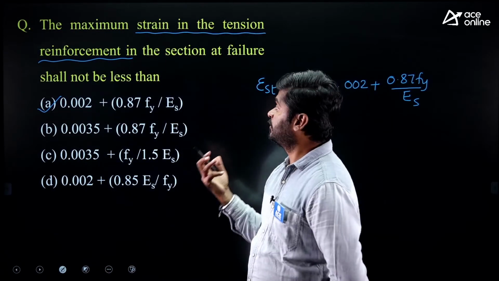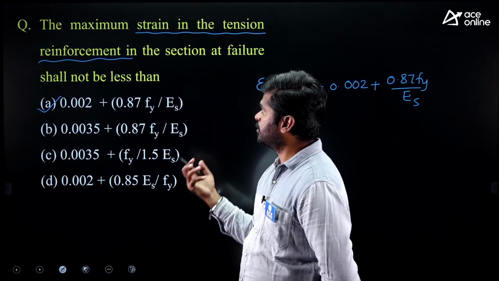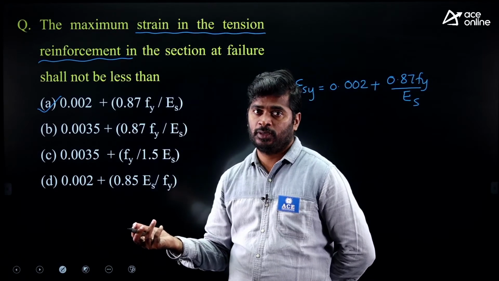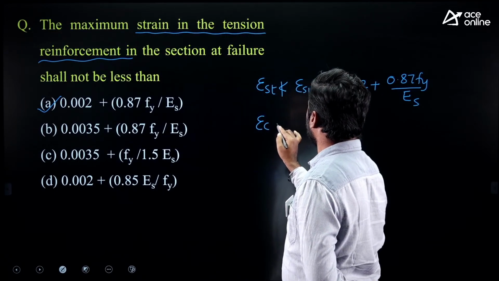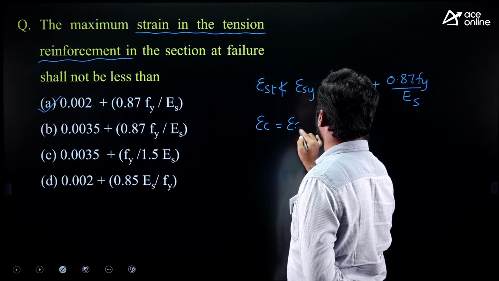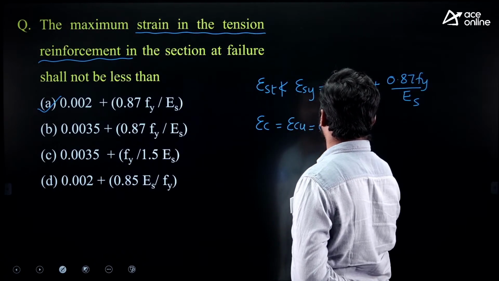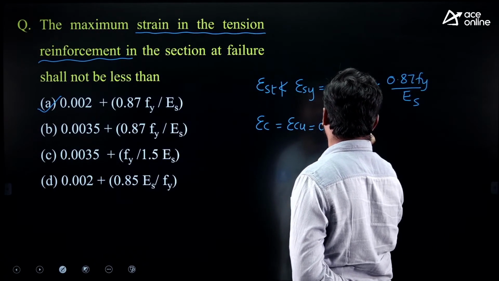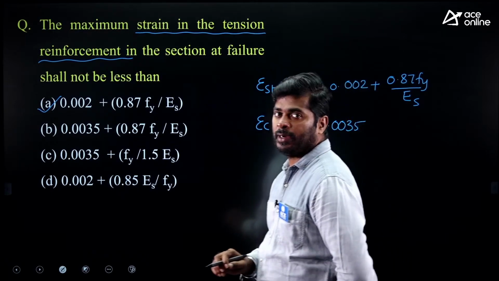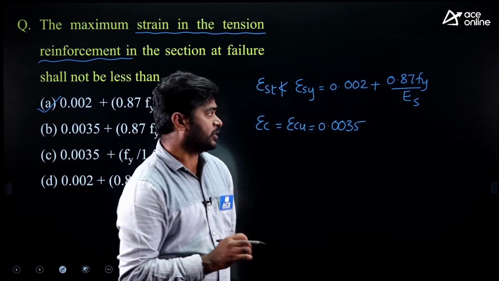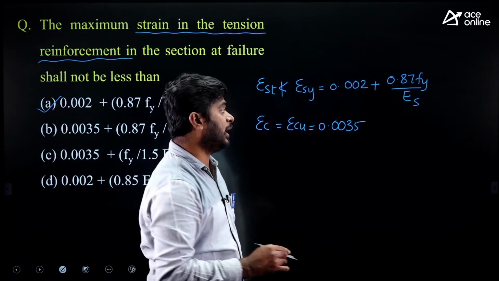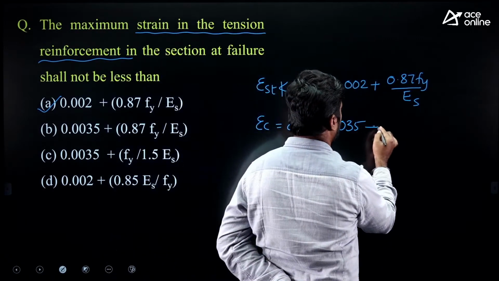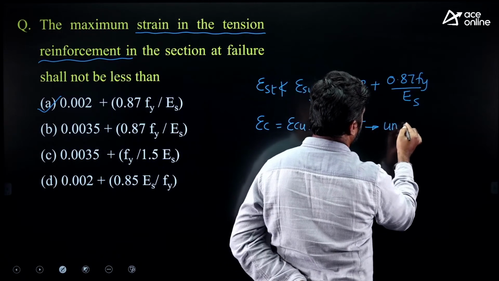Sometimes instead of strain in tension reinforcement, they will ask strain in concrete. At which strain concrete will fail? When strain in concrete reaches its ultimate strain, that is 0.0035, then concrete will fail. At the time of failure, the strain in concrete will be 0.0035. This is under flexure.